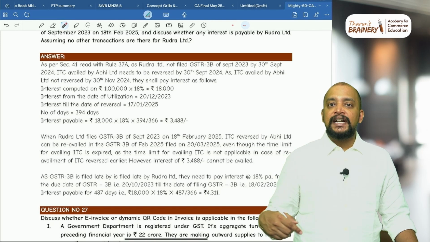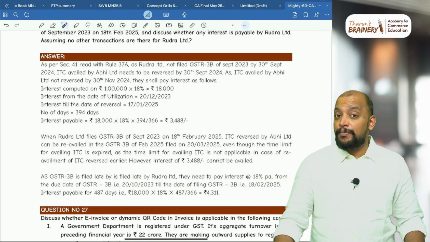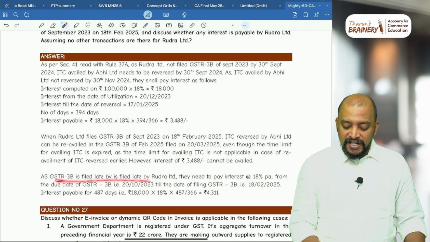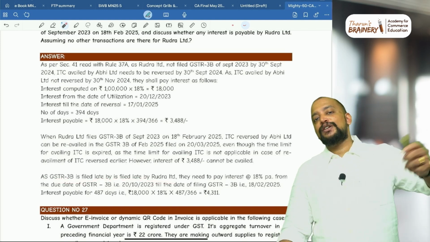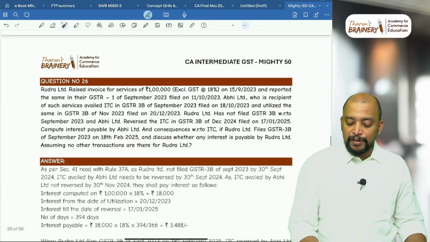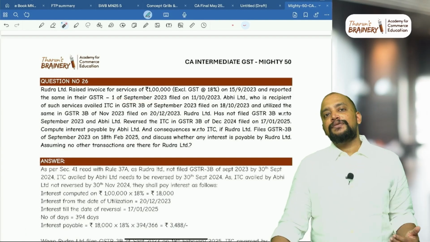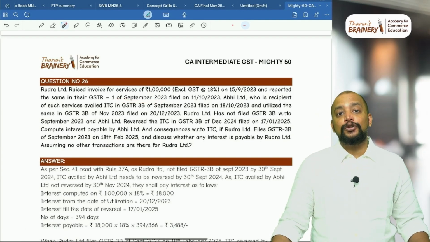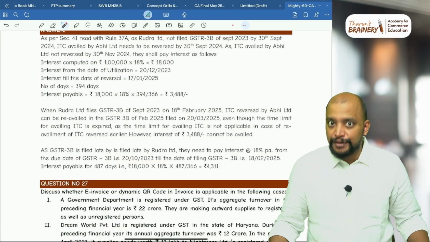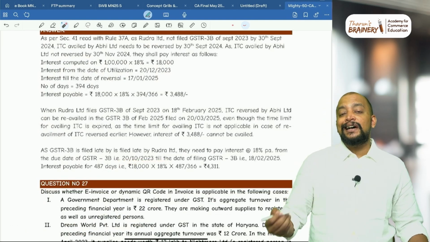When Rudra Limited files GSTR 3B on 18 February 2025, whatever ITC that is reversed by Abhi Limited can be re-availed as ITC. No time limit for that. It can be availed, but the interest cannot be re-availed. Okay. So as 3B is filed late by Rudra Limited, Rudra Limited also required to pay interest. Actually this is pertaining to which month? This is pertaining to September 2023. For September 2023, by when they should have filed? 20th October 2023. So interest will be computed from 20th October 2023 till the date they are filing 3B.